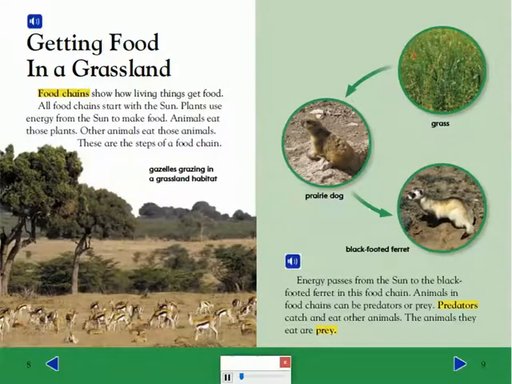Getting food in a grassland. Food chains show how living things get food. All food chains start with the sun. Plants use energy from the sun to make food. Animals eat those plants. Other animals eat those animals. These are the steps of a food chain.